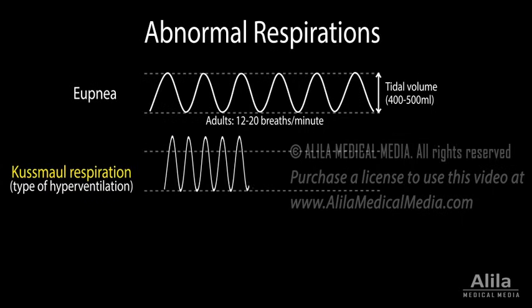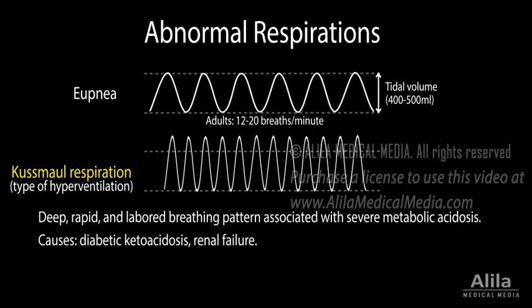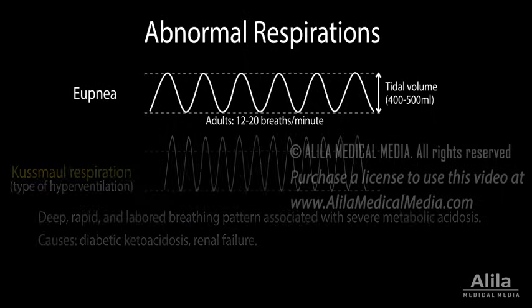Kussmaul respiration, a type of hyperventilation, is a deep, rapid, and labored breathing pattern associated with severe metabolic acidosis. It reflects the body's attempt to exhale more carbon dioxide to reduce blood acidity. Kussmaul breathing is most often triggered by diabetic ketoacidosis and renal failure.